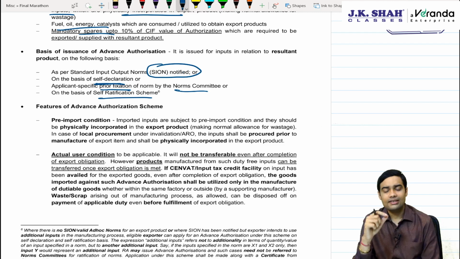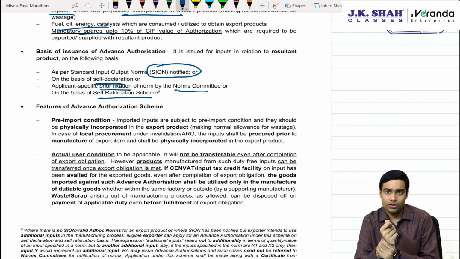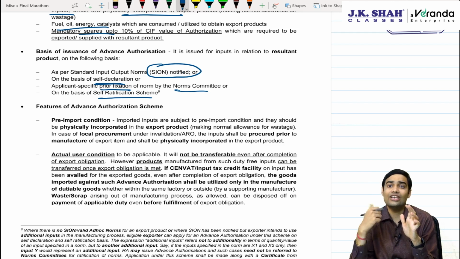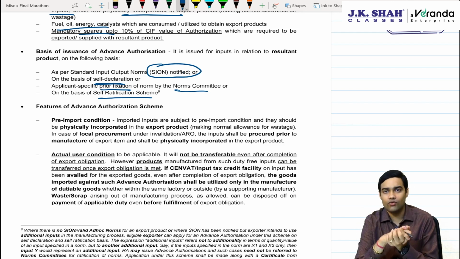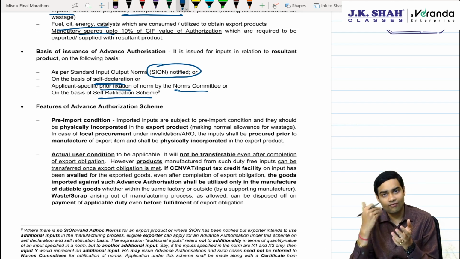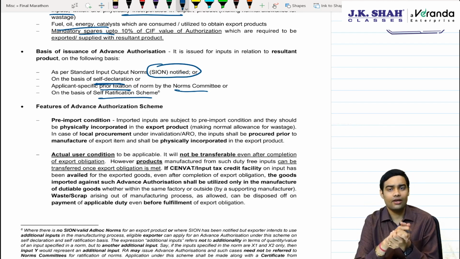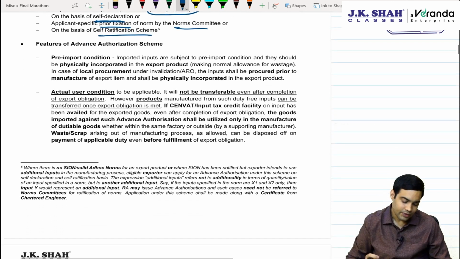Plus say suppose there is an additional input. Additional input does not mean quantity wise. Additional input meaning a new type of input which is required for making this product and which is not there in SION. Then you will have to get that additionally ratified. Obviously chartered engineer certificate will be sufficient for this.